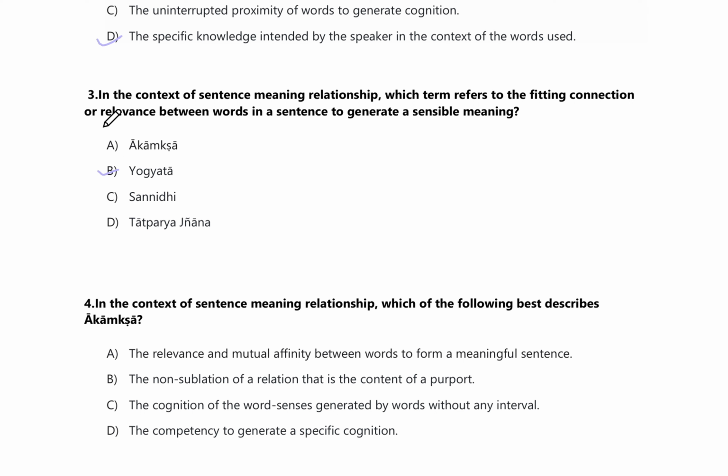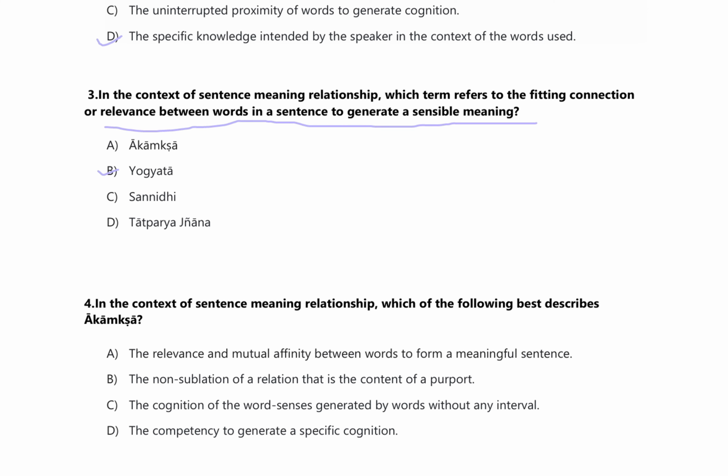So, Yogyata means relevance between words in a sentence to generate a sensible meaning. If I say, what are the fire in the flowers? There is no sense in the meaning and words. So there should be that Yogyata. That means there should be connection or relevance of meaning between the words.